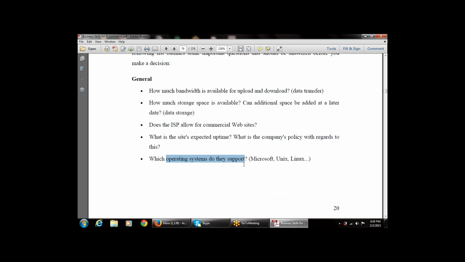Then, which operating system do they support? That is, what type of operating system does the ISP support? It may be Microsoft, it may be Linux, it may be Unix. So what type of connection is available?